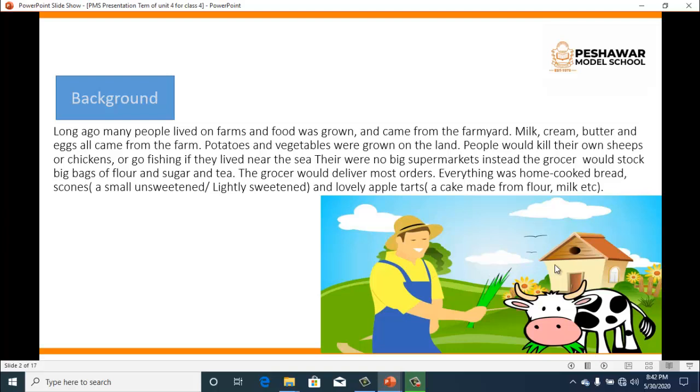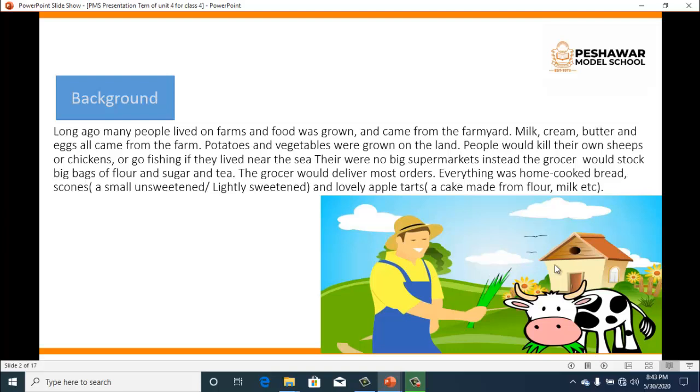there is a farmer Then and a we have beautiful cow exercise D, with him. story. So we will Lines. start the So reading. you have to long use these ago, words in the many block people above, lived and on you have to farms fill in the and blanks. food was grown Then and teaser came time, from the you have to farmyard. make 10 So words we are from the word shown elephant. from the very start So that most these of are the very people easy. long ago they lived on farms. Then and you they, have the they got exercise their checkup food from on farms page and number they 18.